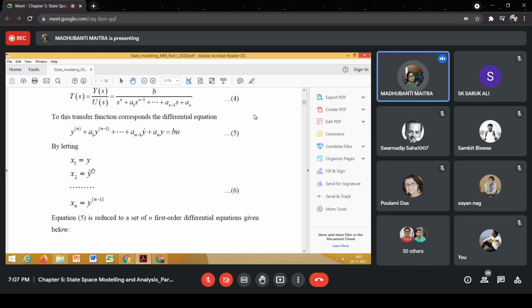If we select these to be the state variables, then we say that we are using phase variables. Understood? Yes, ma'am.